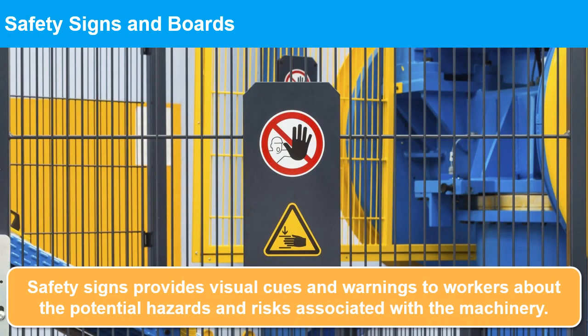Safety signs and boards. Safety signs and boards play a crucial role in machine safety by providing visual cues and warnings to workers about the potential hazards and risks associated with the machinery. By following the safety signs and boards, workers can better protect themselves from harm and prevent accidents.